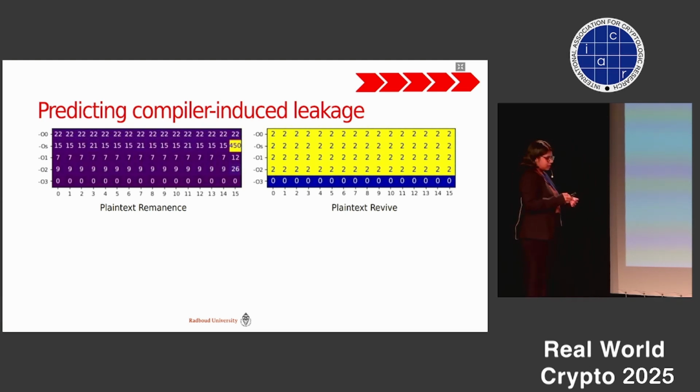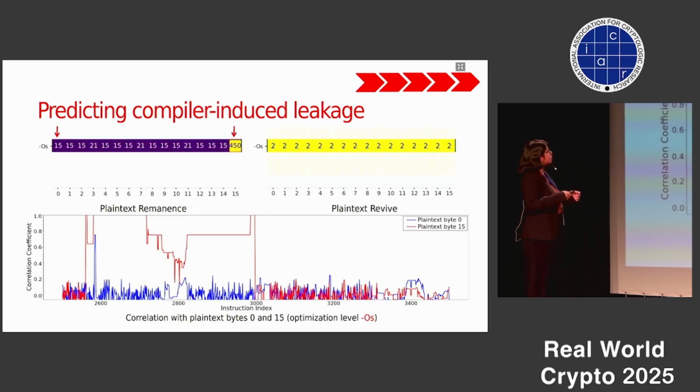To validate that, we conduct this experiment where we correlate these bytes with the power traces, and we see indeed that when we are looking at byte 0, it correlates with a high value for only a certain number of instructions.